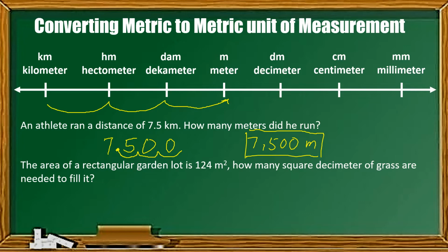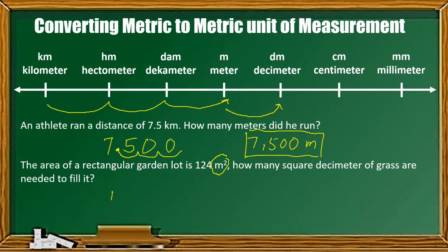squared. How many square decimeter of grass are needed to fill it? In this case, medyo naiba yung problem natin kasi nagkaroon ng square. Naging meter square. Pero yung process natin is the same. Magkakaroon lang tayo ng additional na gagawin para ma-convert natin siya. Ganun pa rin po, i-convert natin siya, bilangin lang natin kung ilan yung movement from meter to decimeter. In that case, magkakaroon tayo ng meter to decimeter is 1 movement.